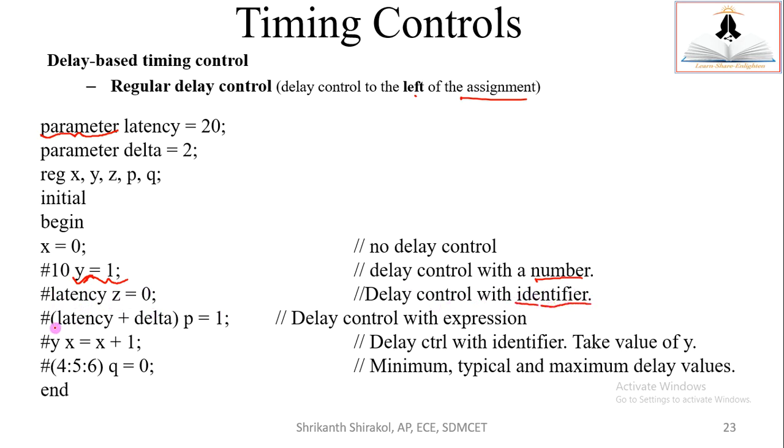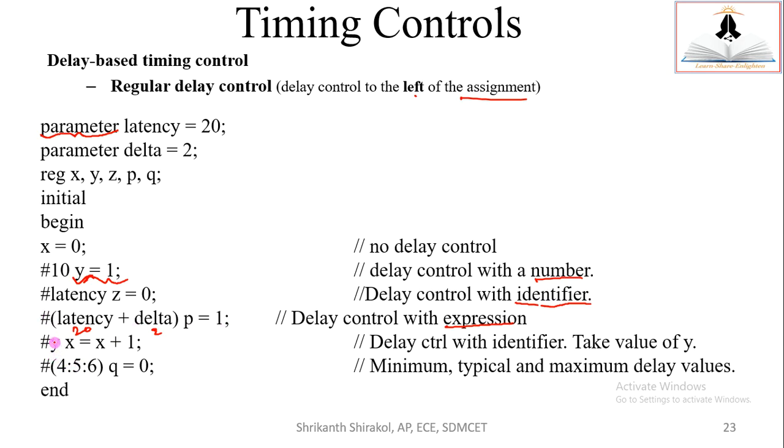Second kind of usage: you can also have a delay control with an expression too. So with an expression, how is it written? In the brackets, latency plus delay. Latency is 20, delta is 2, so 20 plus 2 is 22. After 22 time units, P is assigned 1.